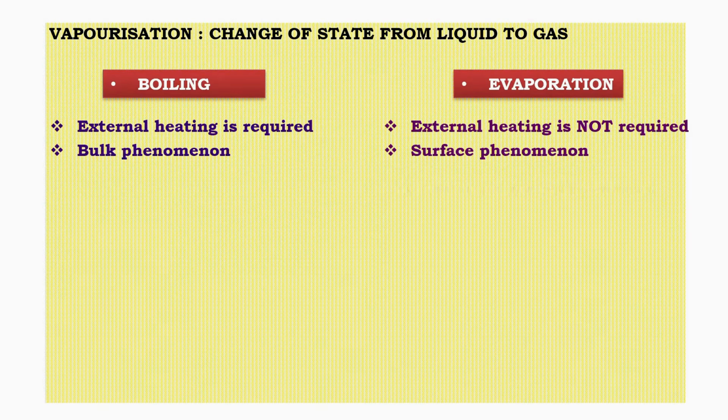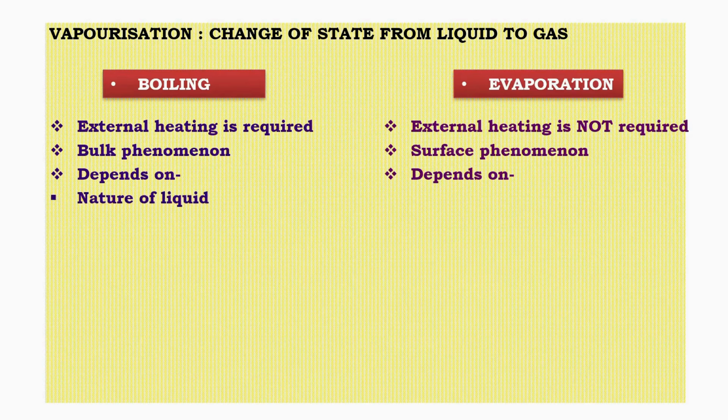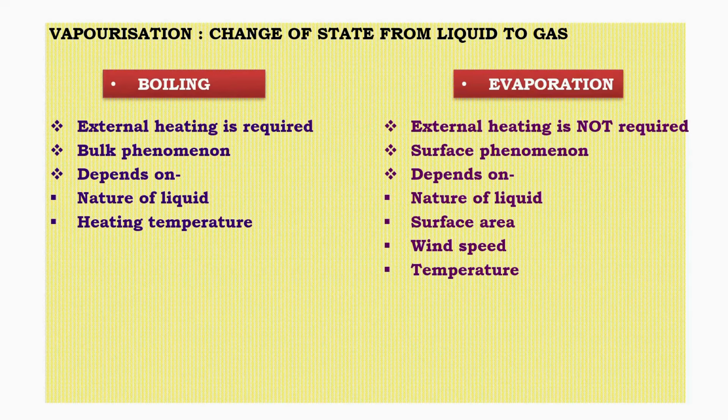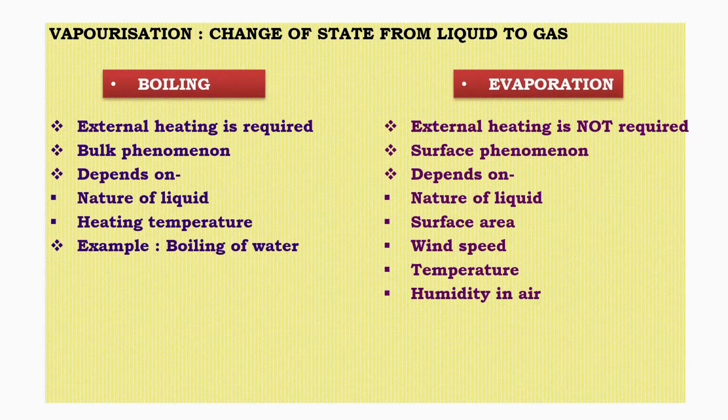Evaporation. Evaporation is the process by which a liquid slowly changes into gas without external heating. It occurs only at the surface of the liquid, so it is called a surface phenomenon. Evaporation depends on several factors such as the nature of the liquid, surface area, wind speed, temperature, and humidity in the air. A common example of evaporation is the drying of clothes.